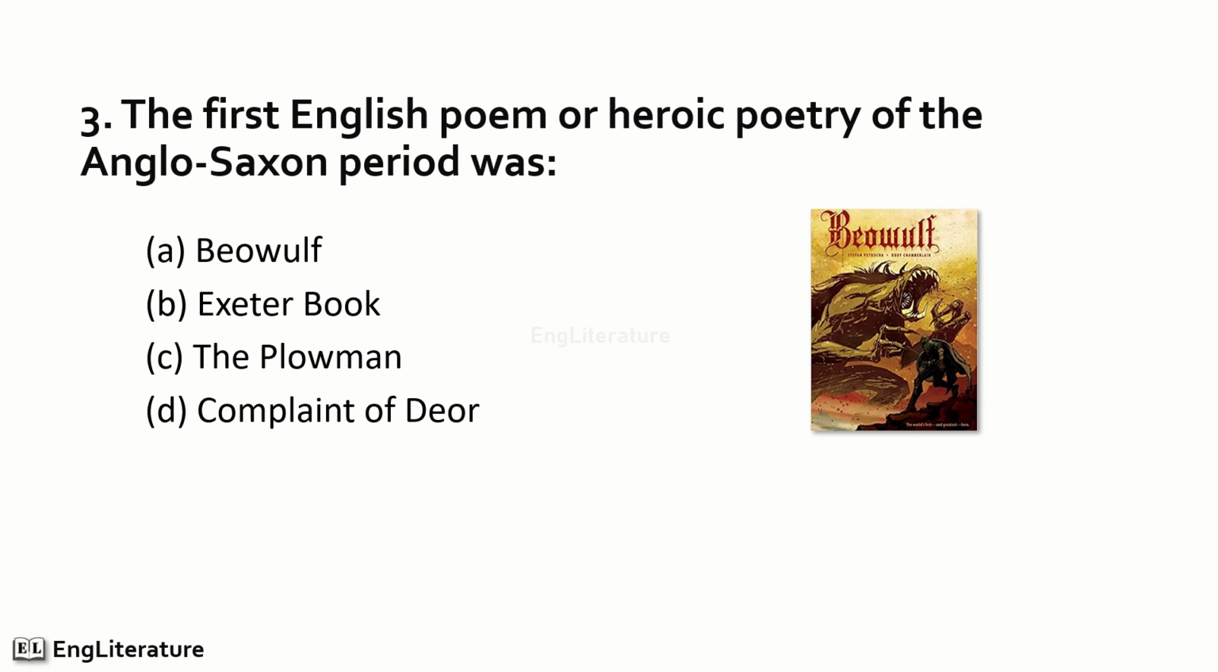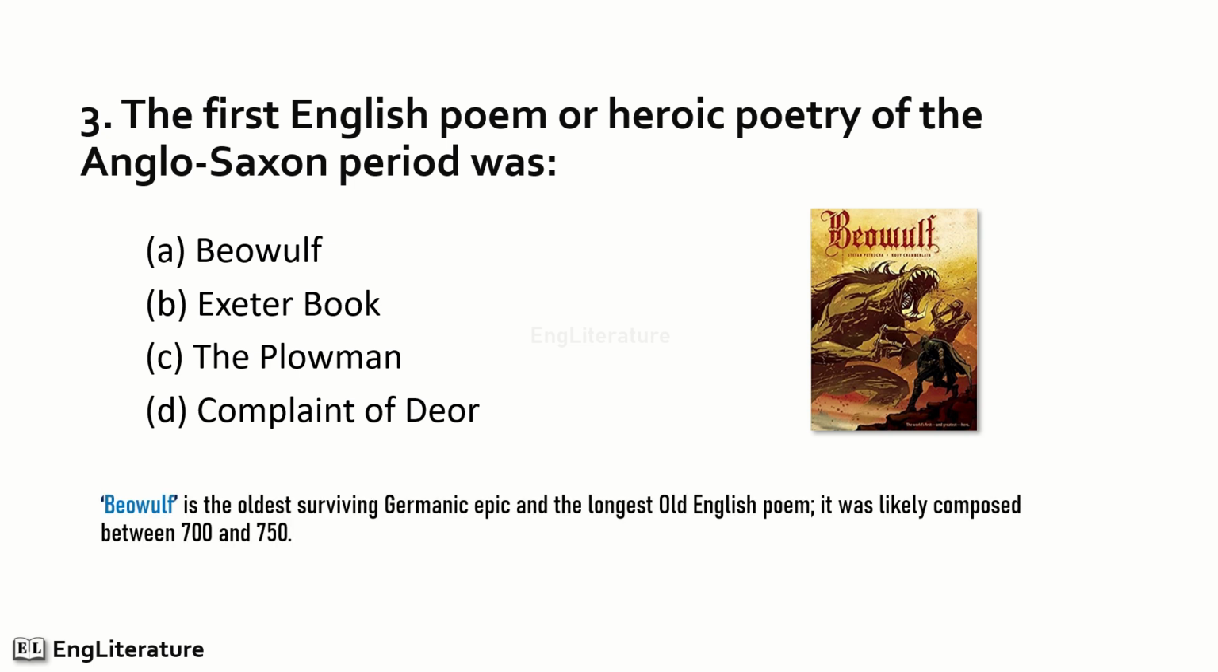The first English poem or heroic poetry of the Anglo-Saxon period was Beowulf. It is the oldest surviving Germanic epic and the longest Old English poem. It was likely composed between 700 and 750. So the correct option is number A. Beowulf is the first English poem or heroic poetry of the Anglo-Saxon period.